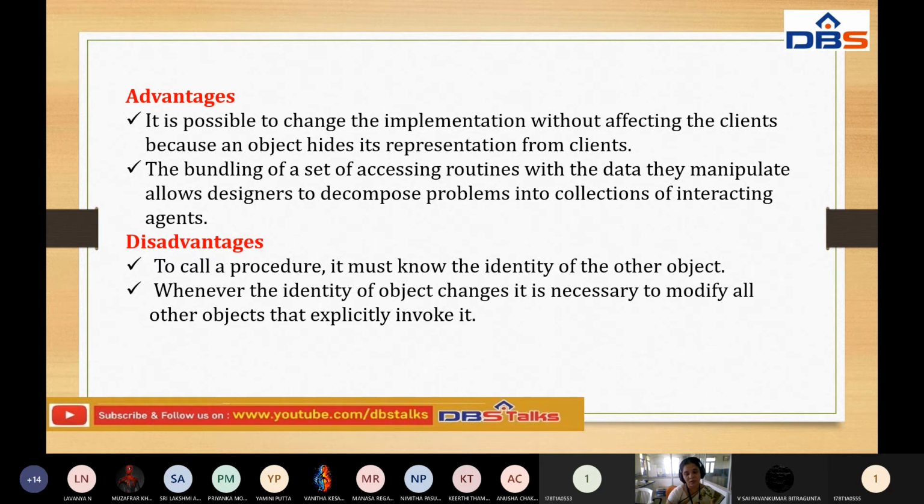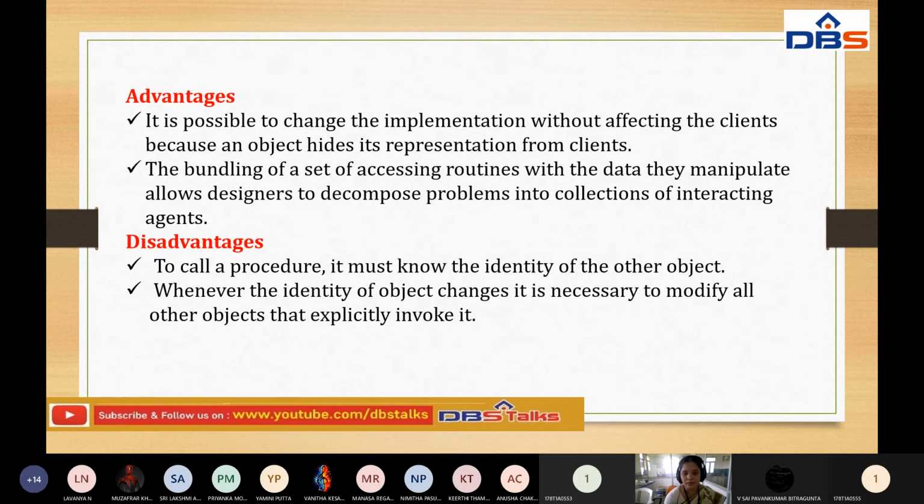But when the process call happens, when the function is going to start operating, they automatically know the other objects. Now, that is another thing here. Whenever the identity of an object changes, it is necessary to modify all other objects that explicitly invoke it. So once we change the identity of one object, it is compulsory to modify all the other objects. That is another disadvantage.